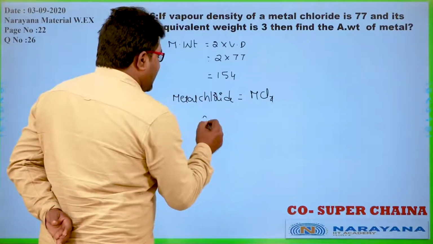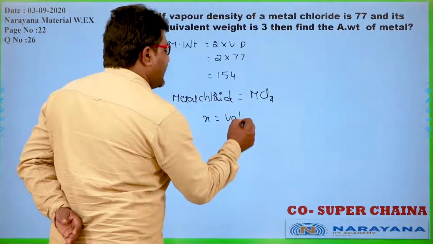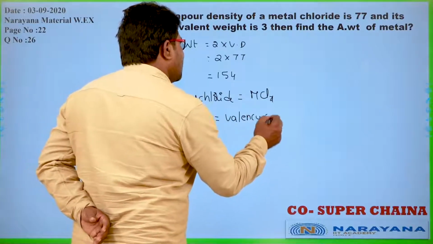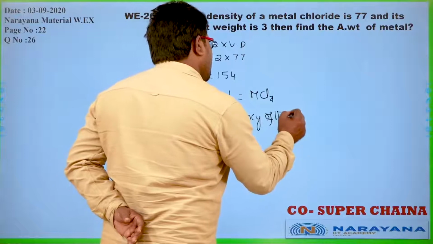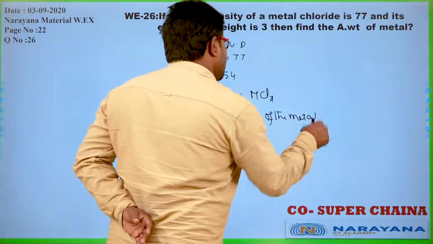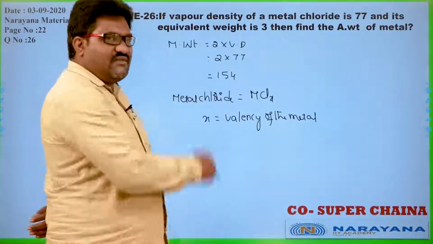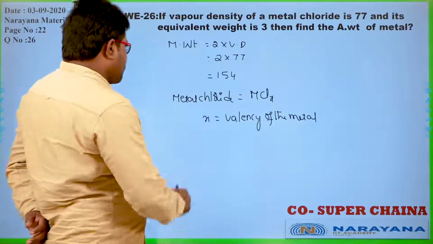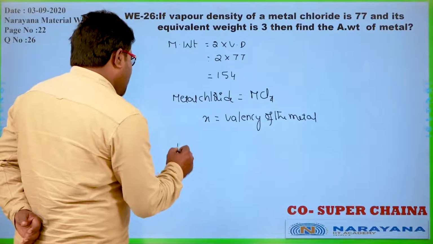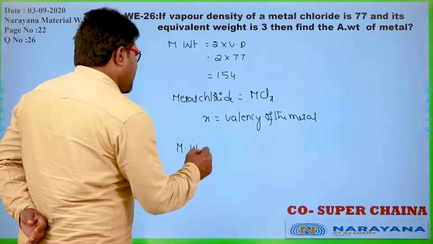MClX, where X is equal to valency of the metal. Now we know that the valency of chlorine is 1. So how can we write the molecular weight of the compound?